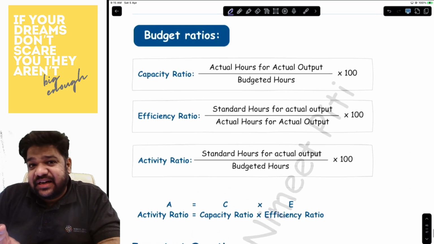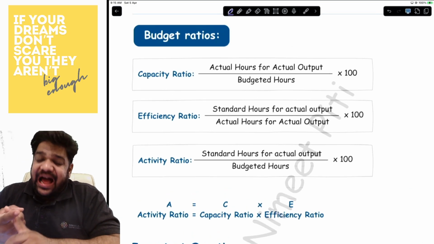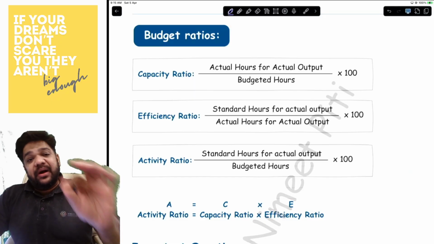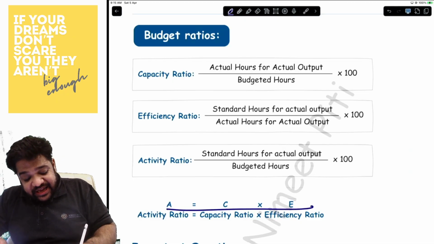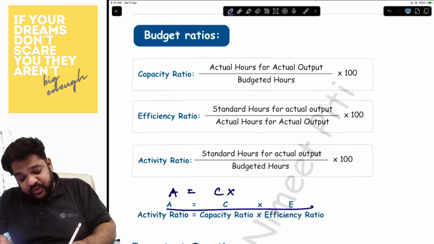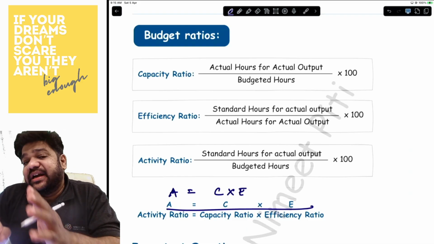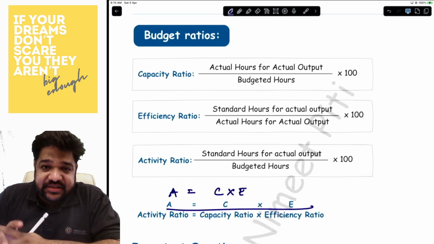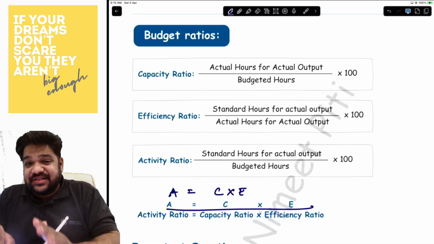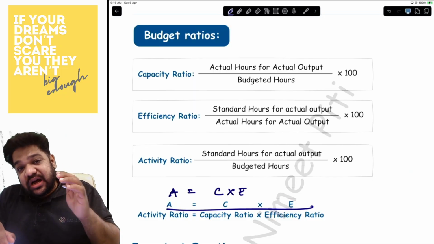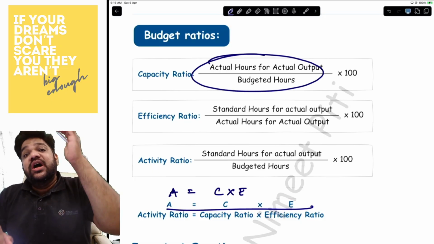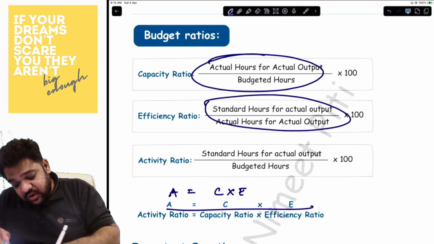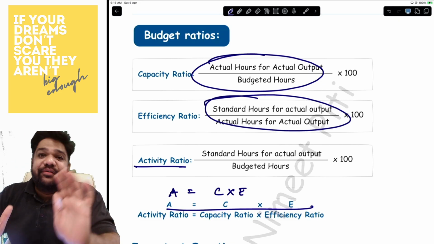You have three budget ratios: capacity, activity, and efficiency. But you don't have to remember all of it. Always remember ACE. A is equal to C into E. Activity is equal to capacity into efficiency. Okay. Now, how do you get capacity ratio? It is the actual hours upon the budgeted hours. How will you get efficiency ratio? Standard hours upon actual hours. Activity ratio, you don't have to remember.